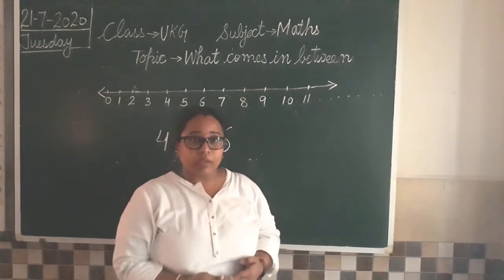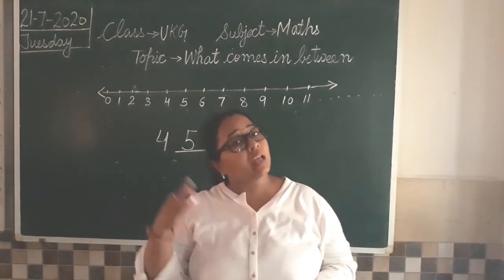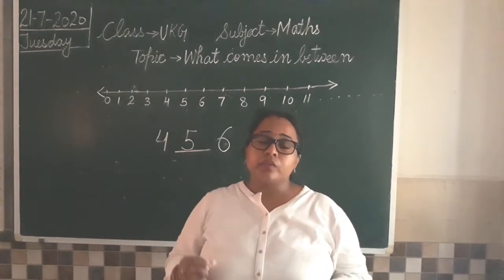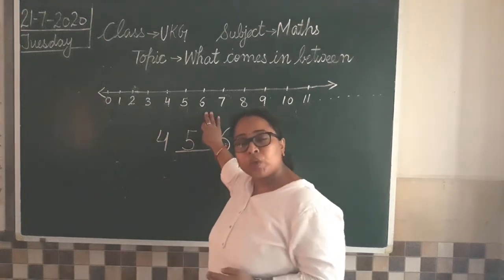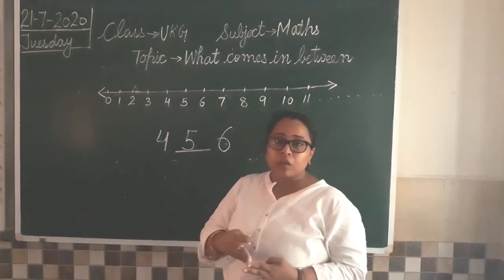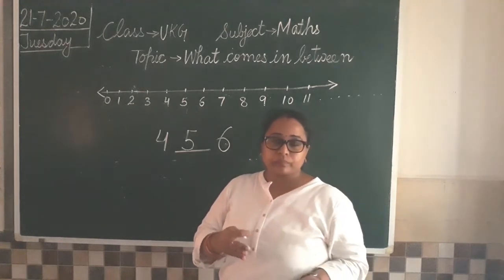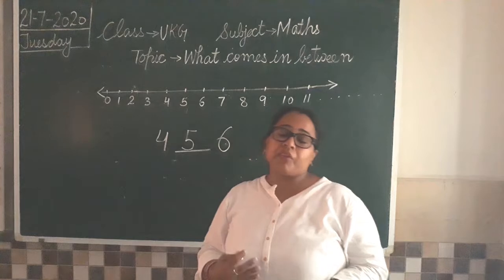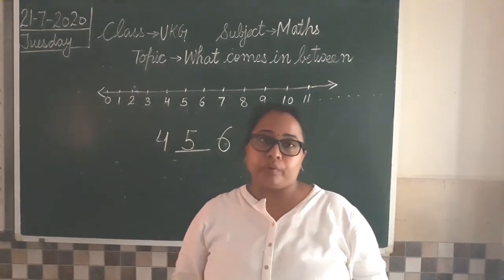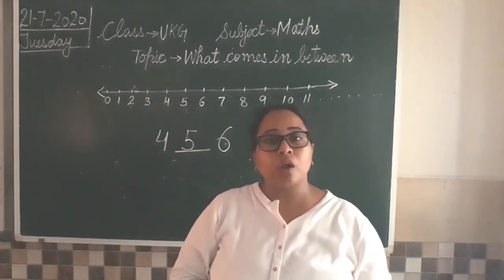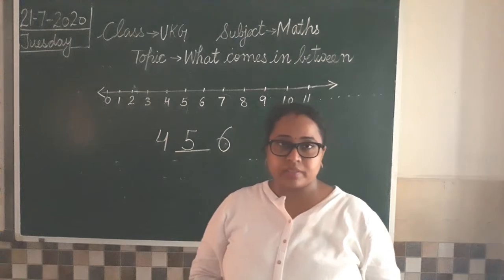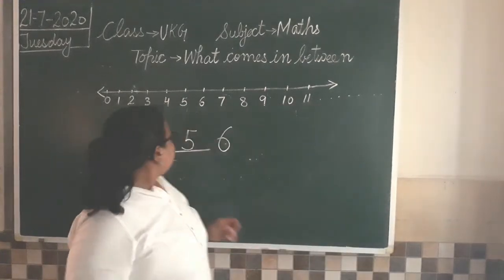Now this number line is till 11. लेकिन हमारी जो counting है, we have done till 100, but we cannot make a number line till 100. So this is one way of doing the concept: what comes before, between, or after. But generally, we should know our counting properly. You have to learn your counting so that it is easy for you to do it fast.